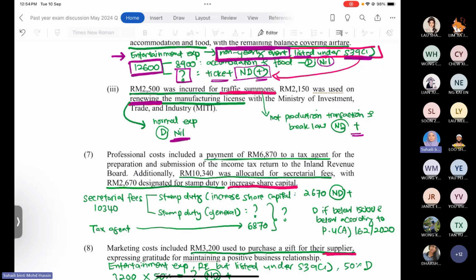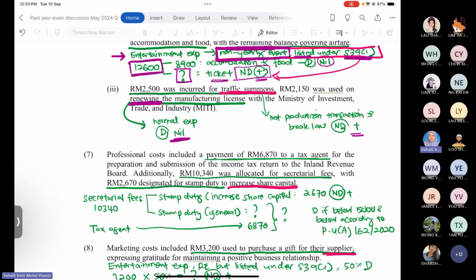From this secretarial fee, 2,670 is the payment specifically for the stamp duty to increase the share capital. So they have 3 payments actually, but they combine as 2 payments. One is the secretarial fee, another one is the tax agent amount.